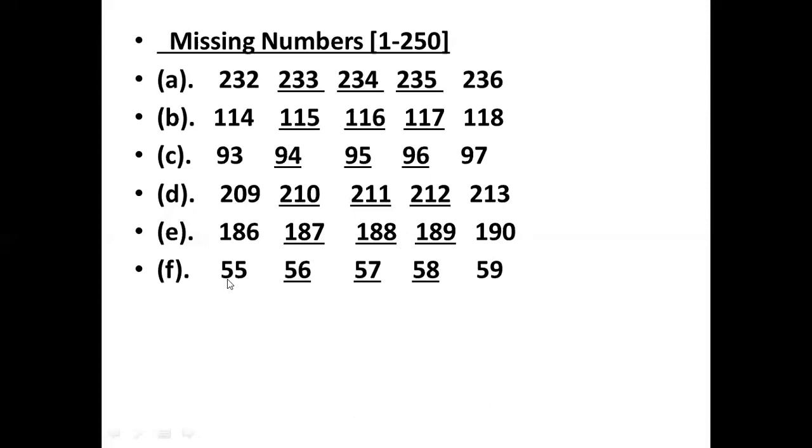See the next question. 55 and 59. There are 3 blanks in between. So you will write after 55, 56, 57, 58, and then 59. Say with me again: 56, 57, 58, 59. 55, then we write 56, 57, 58, 59.